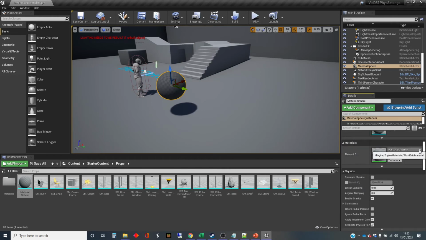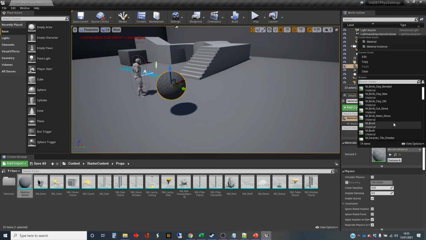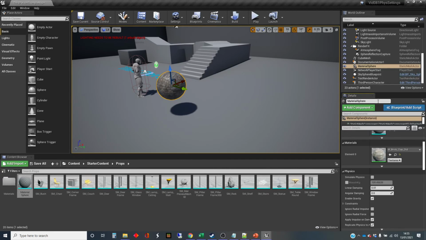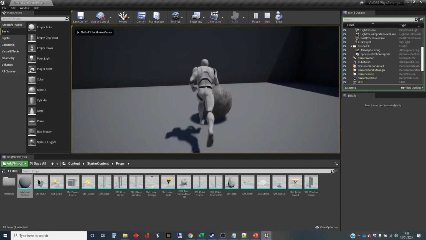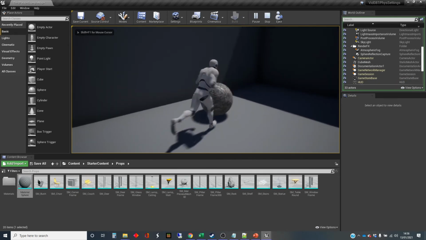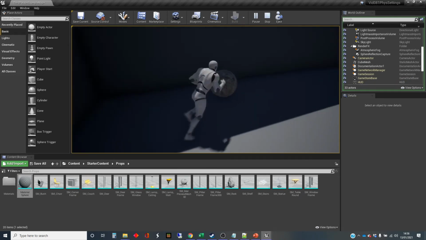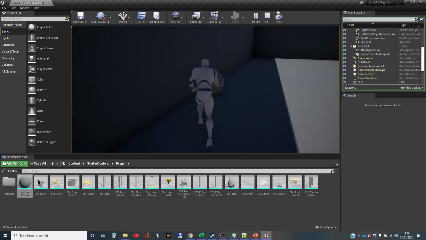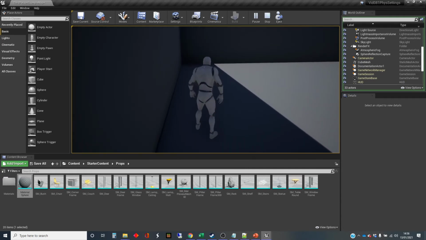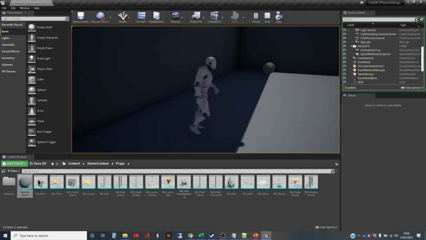I want a material on that, so I'm just going to put some bricks on it to make it look a bit odd, and I'm going to click Simulate Physics. By default that's fairly heavy. We can push it around, and it does bounce. We might be able to make that bouncier.